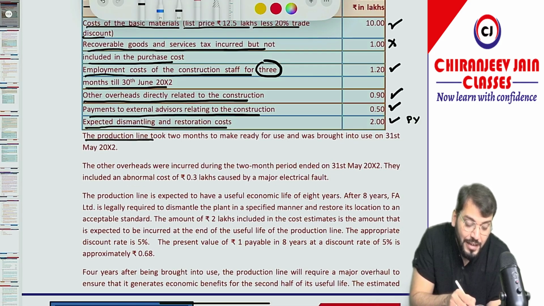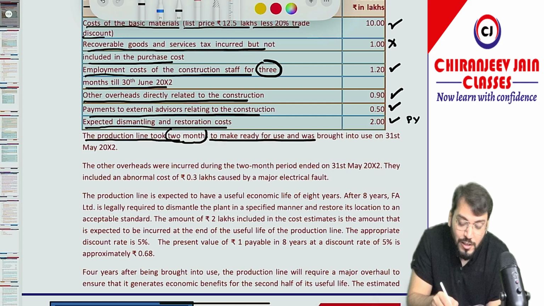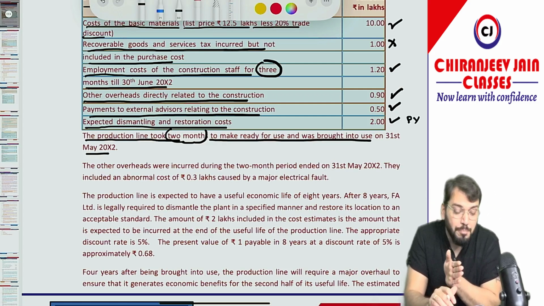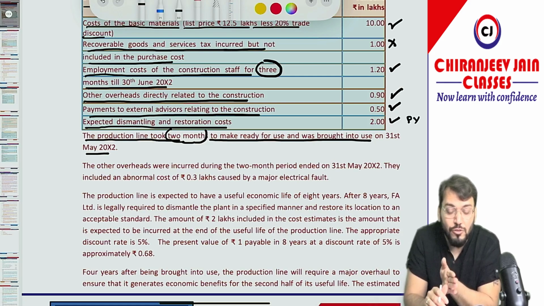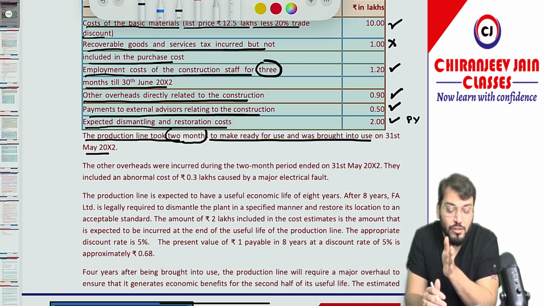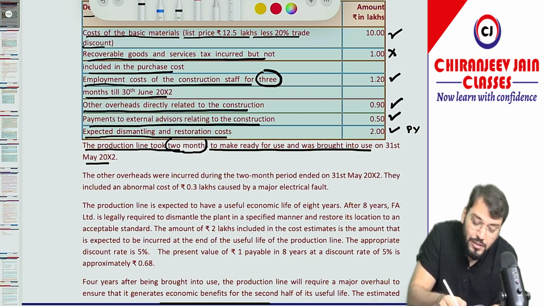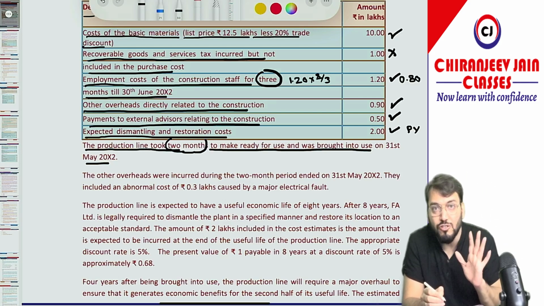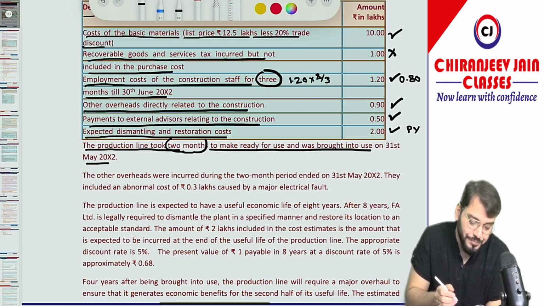The production line took 2 months to make ready for use and was brought into use on 31st May 2002. It means the property, plant and equipment is ready for use on which date? On 31st May. So from this date depreciation will commence, and we need to cease capitalization on this date. Correct? Now it is given 2 months, so can you see it will be 1.20 into 2 divided by 3. So how much will be capitalized? Only 0.80 will be capitalized. 0.40 will be charged to the profit and loss account as an expense immediately.